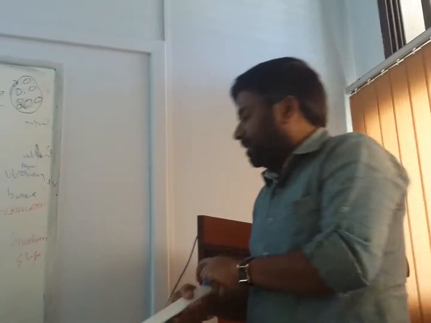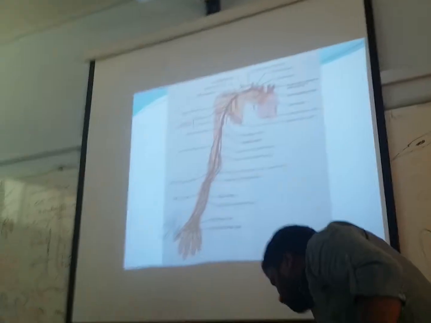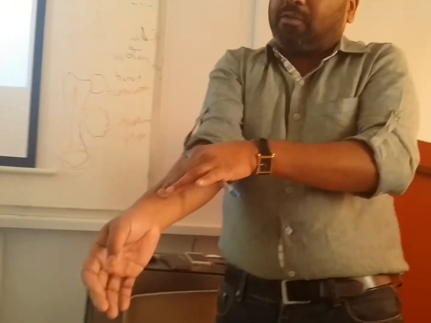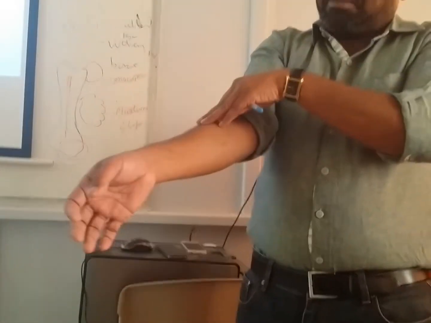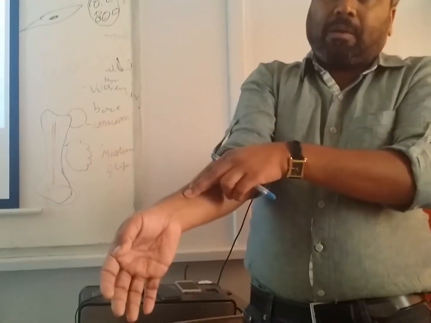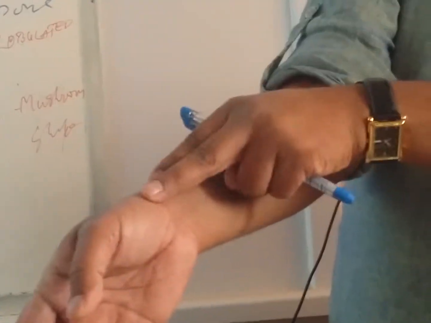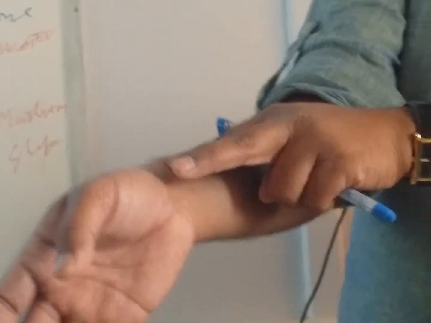And a very important fact, I forgot to tell about the radial artery. From its origin to the lower part of the forearm, it is deep to muscles like brachioradialis. When it comes to the lower part of the forearm, it becomes superficial and lies over the radius bone, just covered by skin and fascia.